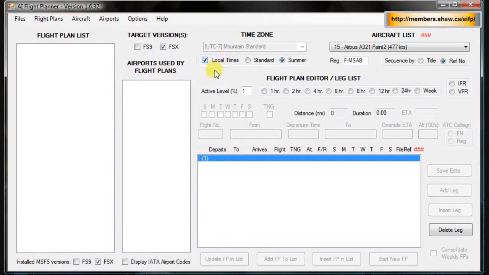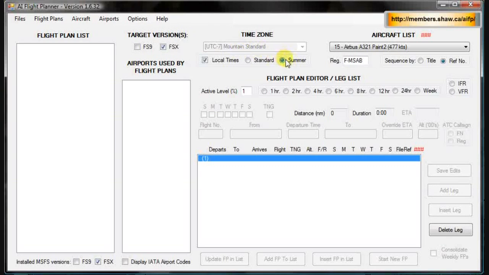So now what we do is, this is fairly important. I think this is probably the best thing you can do, which is to click local times for the time zone. This means that instead of having to set a time zone, which you can do if you uncheck this and go here, you can pick any time zone you want, but it's easier with local times because you don't have to guess, well, I want it to be in California, how does that relate to Mountain Standard Time or anything like that? You just click local times and it'll use the local times of the airport that the plane is currently at.